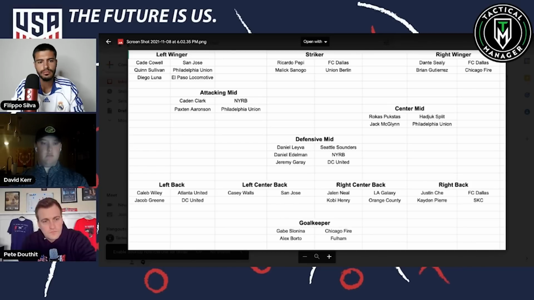But defensively, he's going to be rock solid. Jacob Green is a little bit of the opposite of that. Whether he's on the right or the left, he's going to be extremely comfortable on the ball, extremely good moving forward. Very good attacking fullback. Generally plays as a wingback that I've seen, so it'll be interesting to see how they use him in this group. But you kind of get a little bit of the best of both worlds with them.